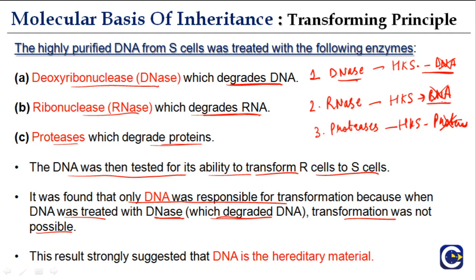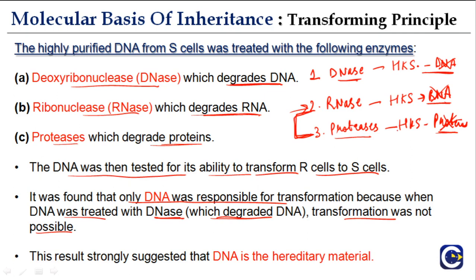They did not do anything to the DNA or protein, but they found that yes, the experiment worked. So this experiment concluded that it could be DNA or it could be protein. And this experiment again, they found that the animals survived. The animals did not die in both these experiments.